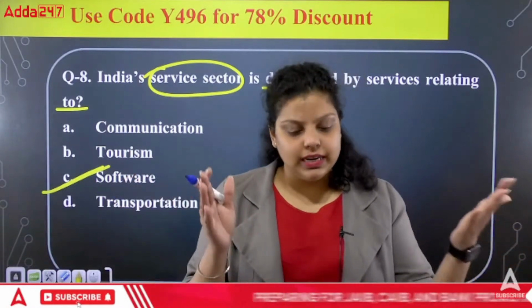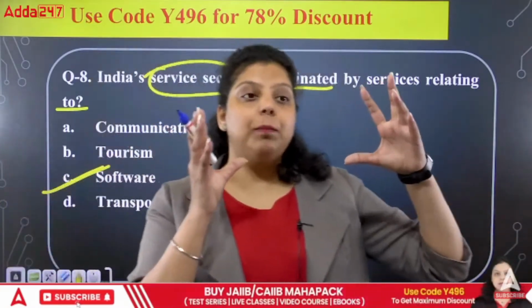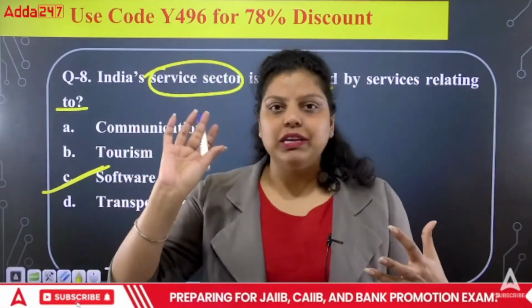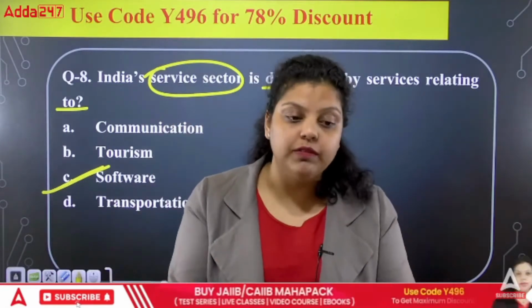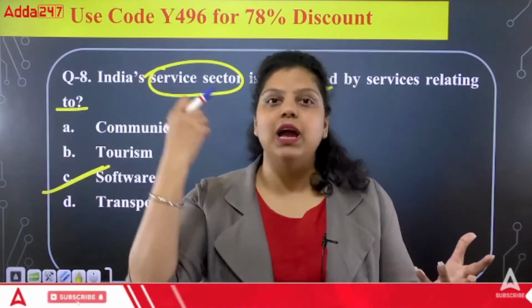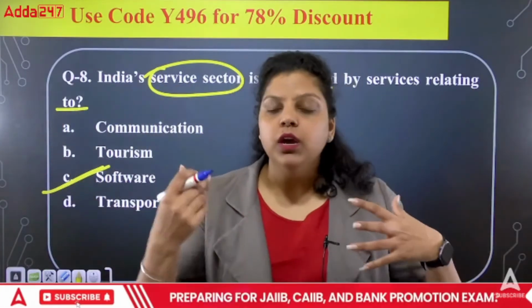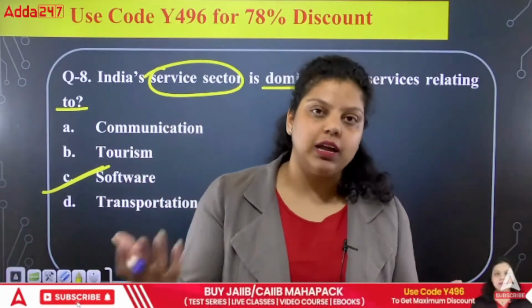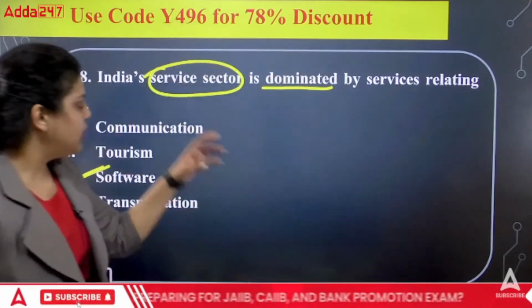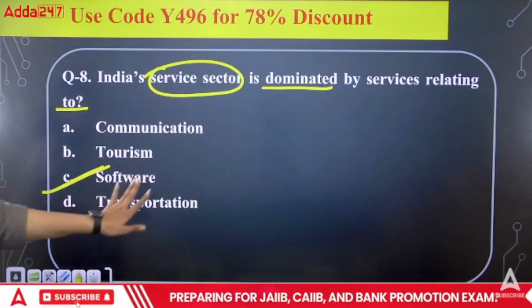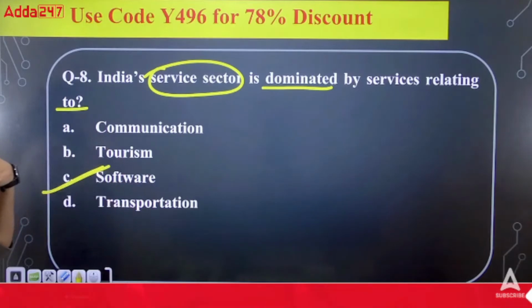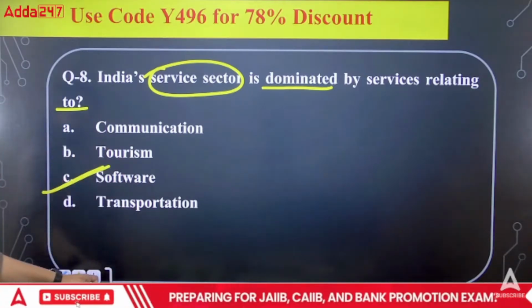So every person needed electronic products, or a particular platform, particular software on which they could work. Like we started working online, for example in the pandemic, but we needed software in which we could run our paid classes, our YT classes. That software we have to buy from another company, a third party. So the software sector boomed at the time of the pandemic because of work from home. In the Indian economy, in the service sector, the software sector is the type in which the contribution is rising. So the right answer will be your service sector. Okay, next question.